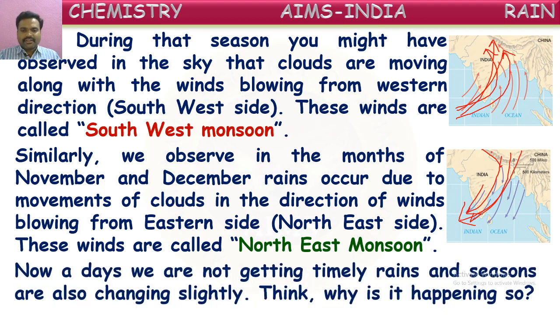Nowadays we are not getting timely rains and the seasons are also changing slightly. Think why it is happening so. Isn't it, children? Actually, from the month of June till September, there should come heavy rains. But nowadays we are not getting the seasons properly. Even in the seasons there are slight changes. We are not getting rains properly. What is the reason behind it? Yes, atmospheric pollution. This pollution is causing unseasonal rains and less rains for us.